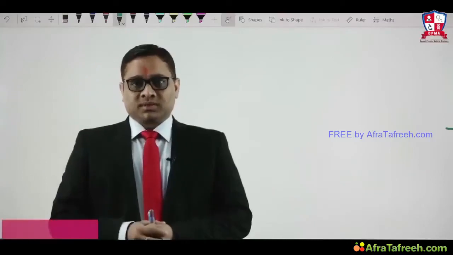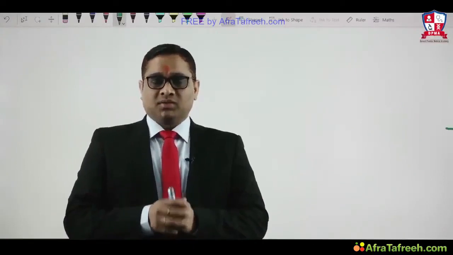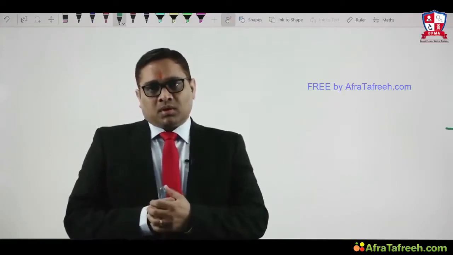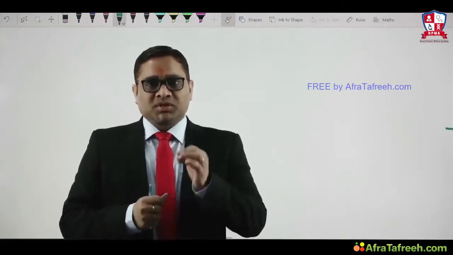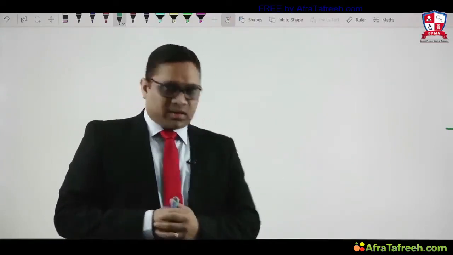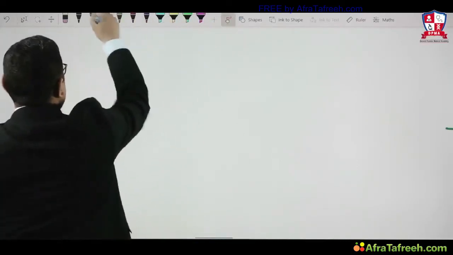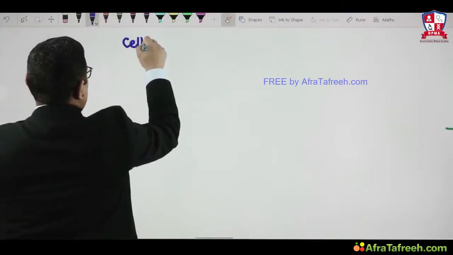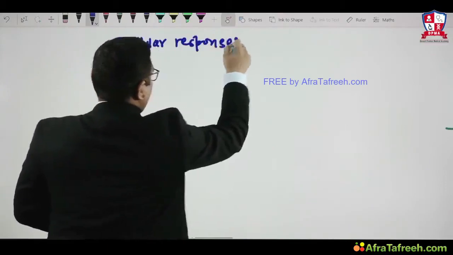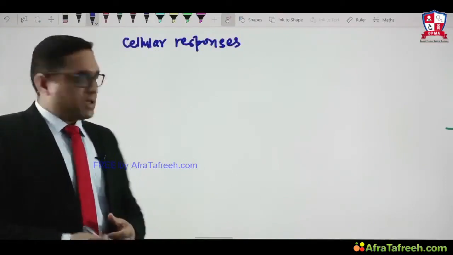So today we are going to discuss chapter number 1, cellular adaptations and cell injury. Here, first I would like to introduce the concept of responses of the cell to various types of stimuli. So now we will start from this. What are the responses of these cells to various types of stimuli? We are going to discuss cellular responses to different types of stimuli.